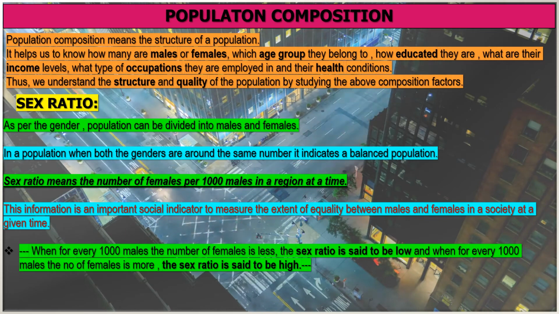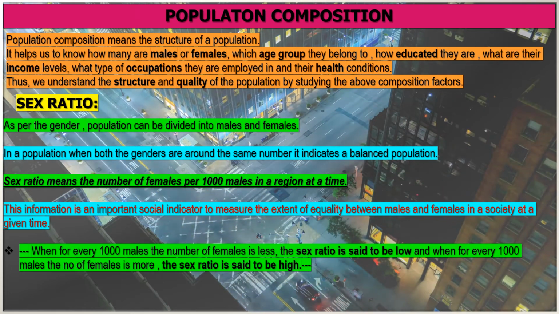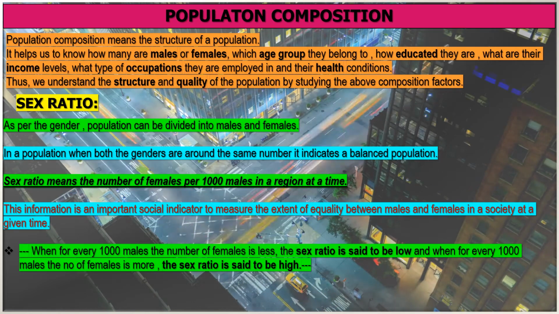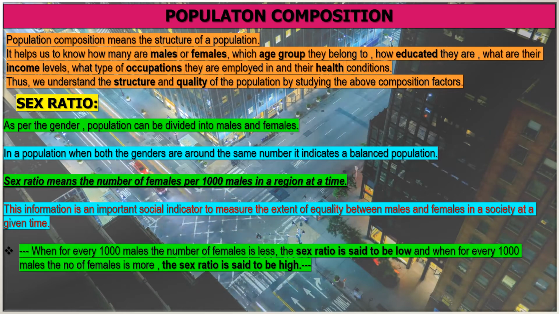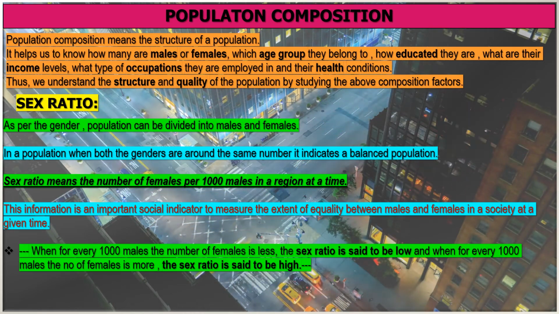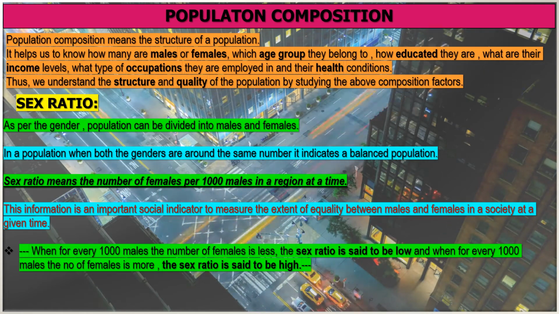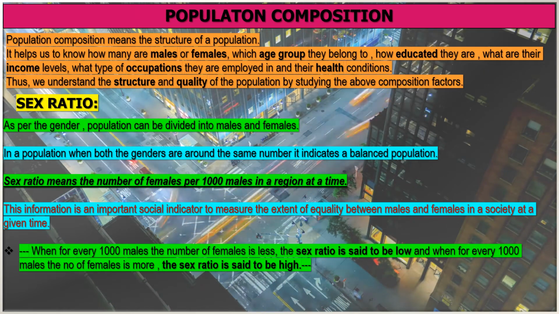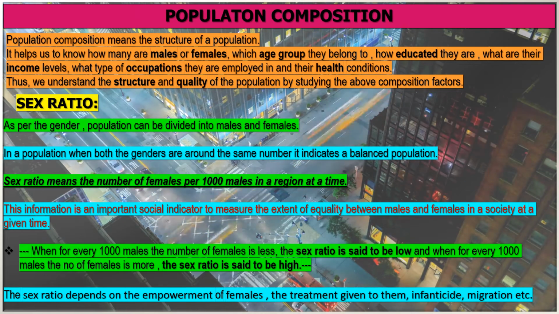Now, when for every 1,000 males the number of females is less, that means the sex ratio in that particular area is said to be low. And when for every 1,000 males the number of females is more, the sex ratio is said to be high. The sex ratio depends on the empowerment of females, the treatment given to them, infanticide, migration, etc.